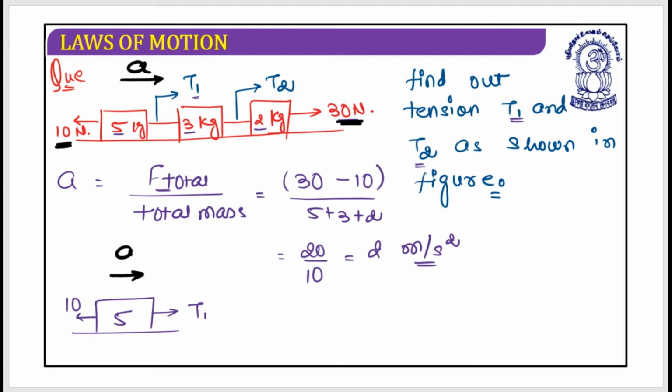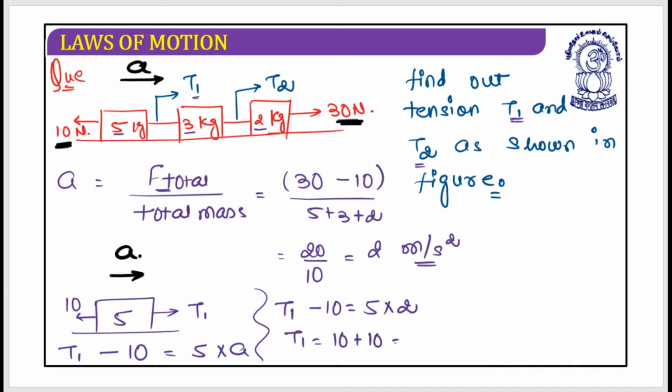So if this is the acceleration, what I need to write is T1 minus 10 should be equal to 5 multiplied by acceleration. So when I write this, it is T1 minus 10 should be equal to 5 into 2. So this T1 is equal to 10 plus 10, which should be equal to 20 Newton of force.